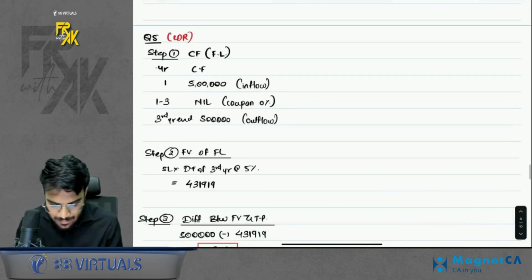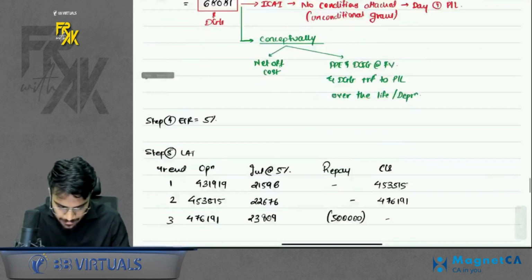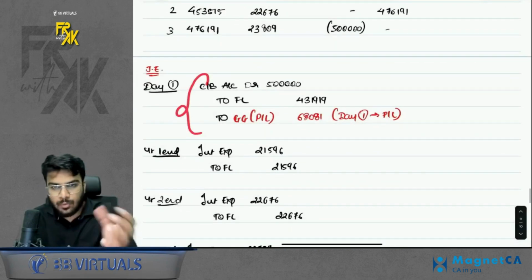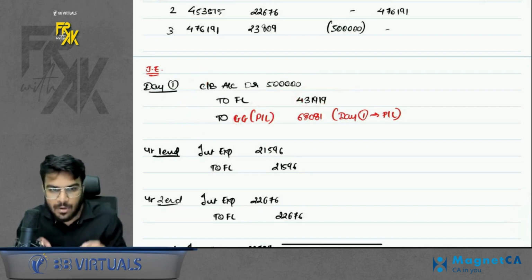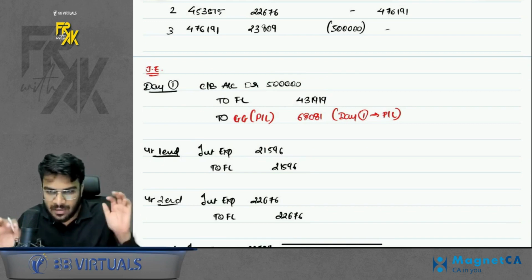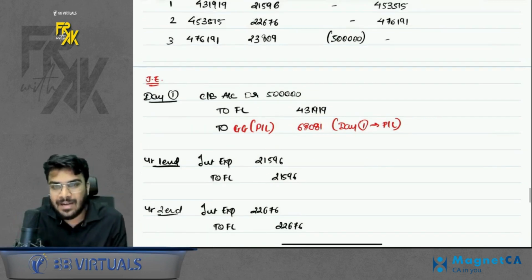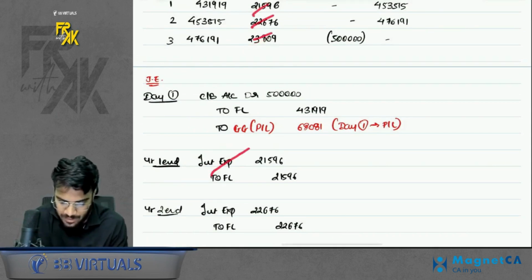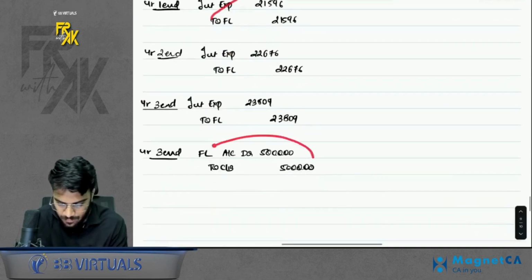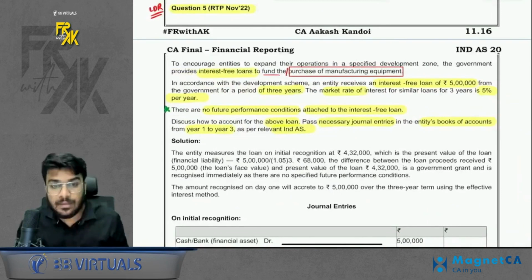Okay. So again, a similar question, step 1, step 2, step 3 was difference. We found out the difference. EIR, LAT. On day 1, you took a loan of 5 lakhs. Fair value was this much. The difference is government grant, because it is saying that no future condition attached, as per ICAI, transfer it directly to profit and loss. In this question, entries were asked for the future also. So just look at the LAT and pass the entries. So we pass the 3 years interest entry, and in the last or final year, we will also make the repayment entry. That's it. So till here, we have completed the revision of Ind AS 20.